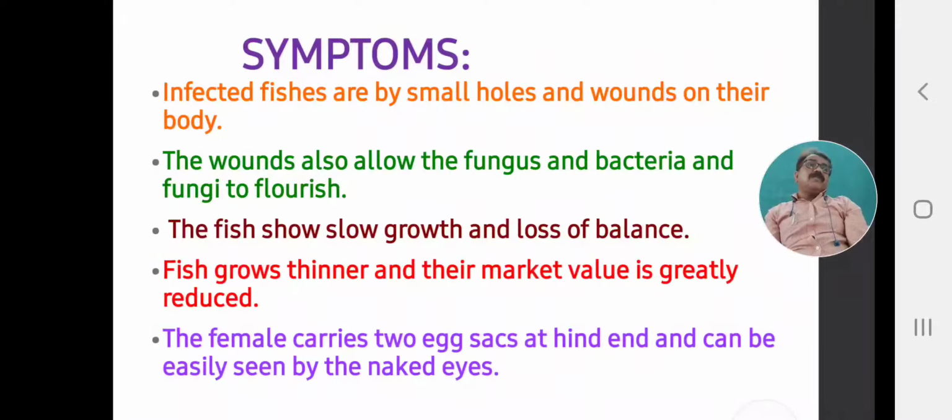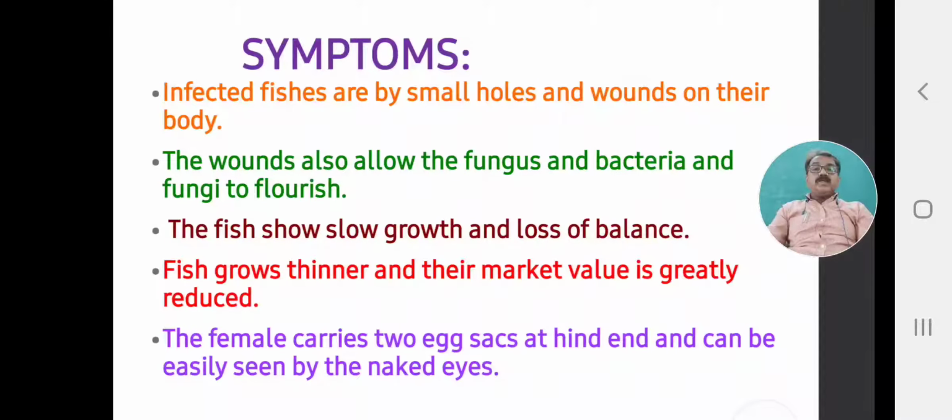These are the few symptoms we have seen. Again I can summarize. Infected fishes have small holes and wounds on their body. The wounds also allow fungus and bacteria to grow and flourish in these holes and wounds. Then the fish show slow growth, loss of balance and abnormal behavior. The fish grows thinner and thinner, flesh is not developed on the fish body, ultimately the market value is reduced, and the market is lost.